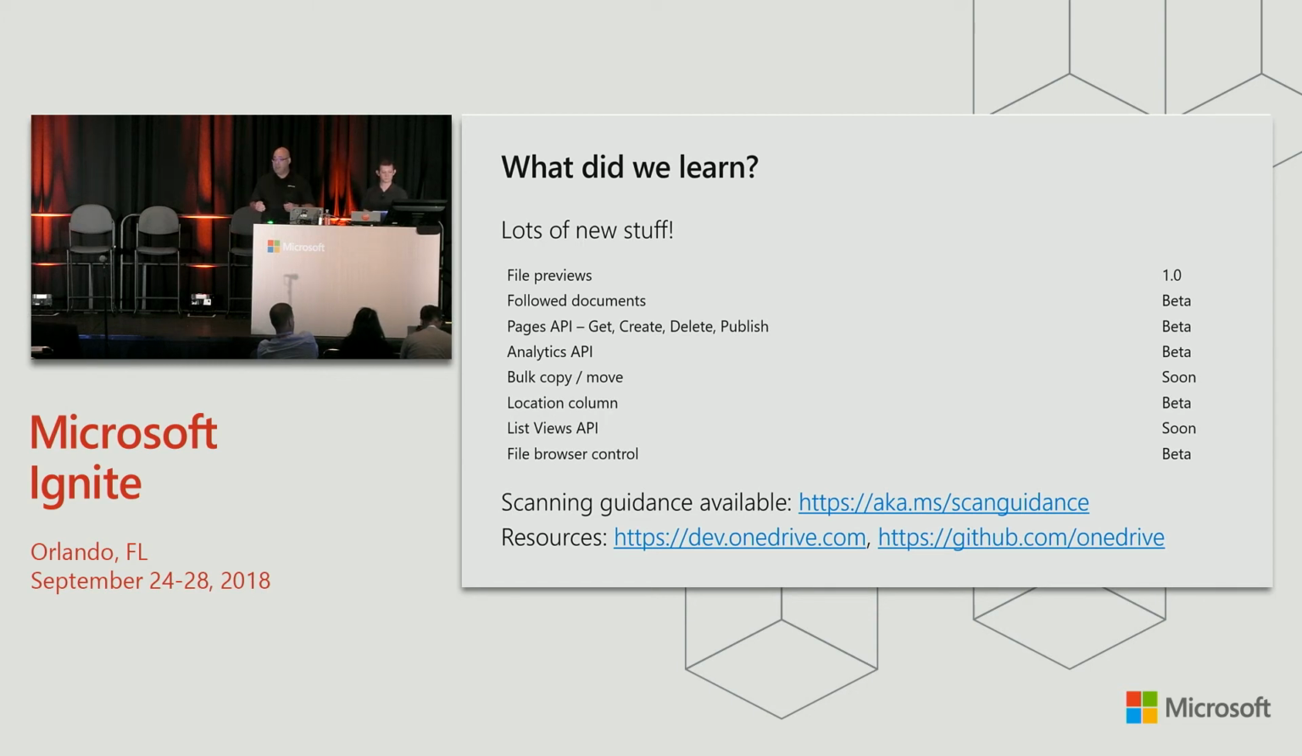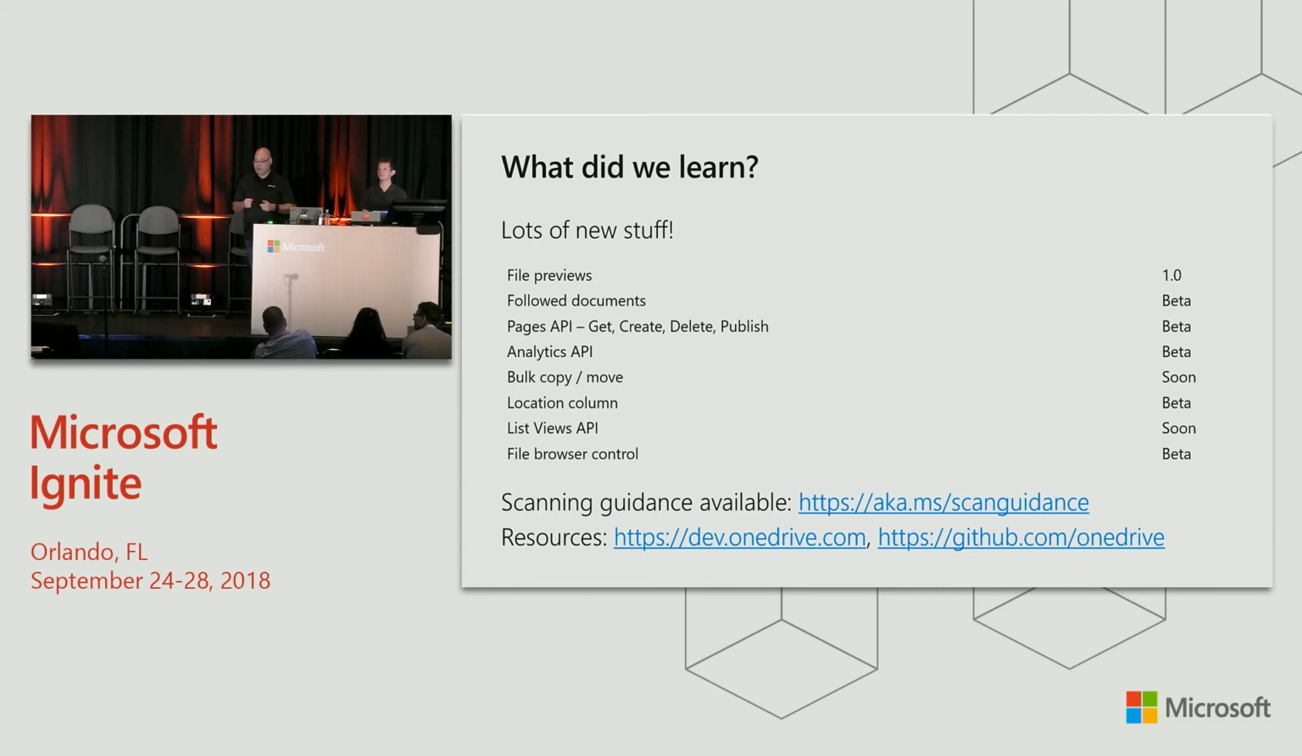The scanning guidance is available at aka.ms/scanguidance. Be sure to take a look at that. It's just generally good patterns to follow. If you call us and say you got throttled, the first thing we're going to say is, did you read the guidance? And then we're probably going to tell you that you didn't read the guidance, because we can tell you whether your app is doing it right.